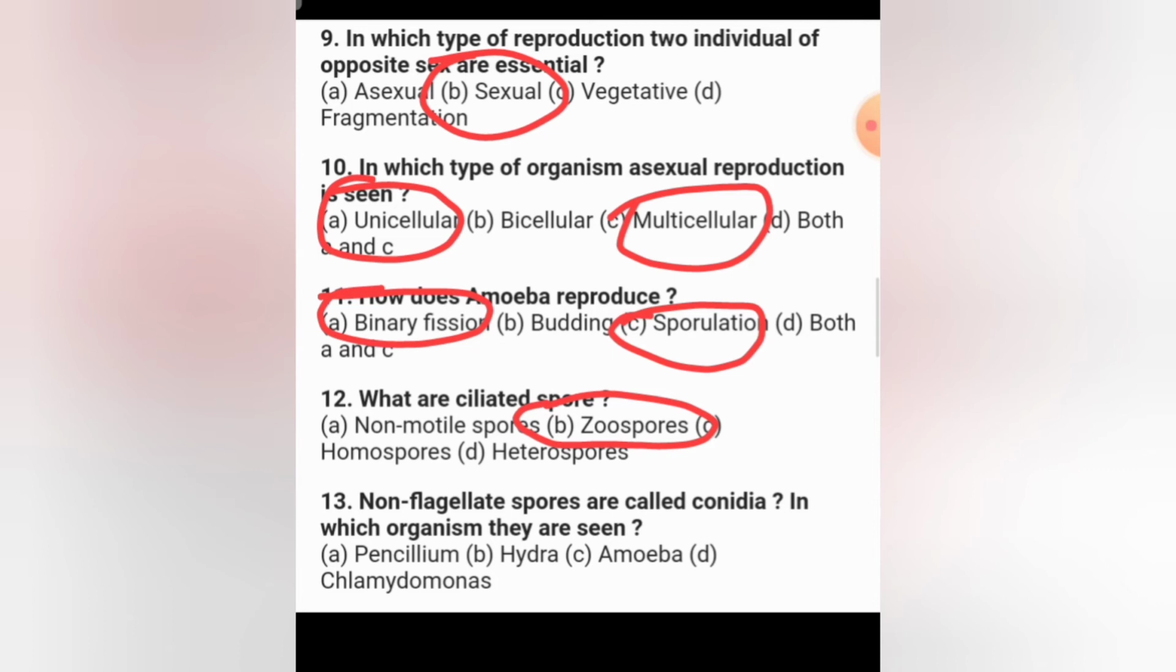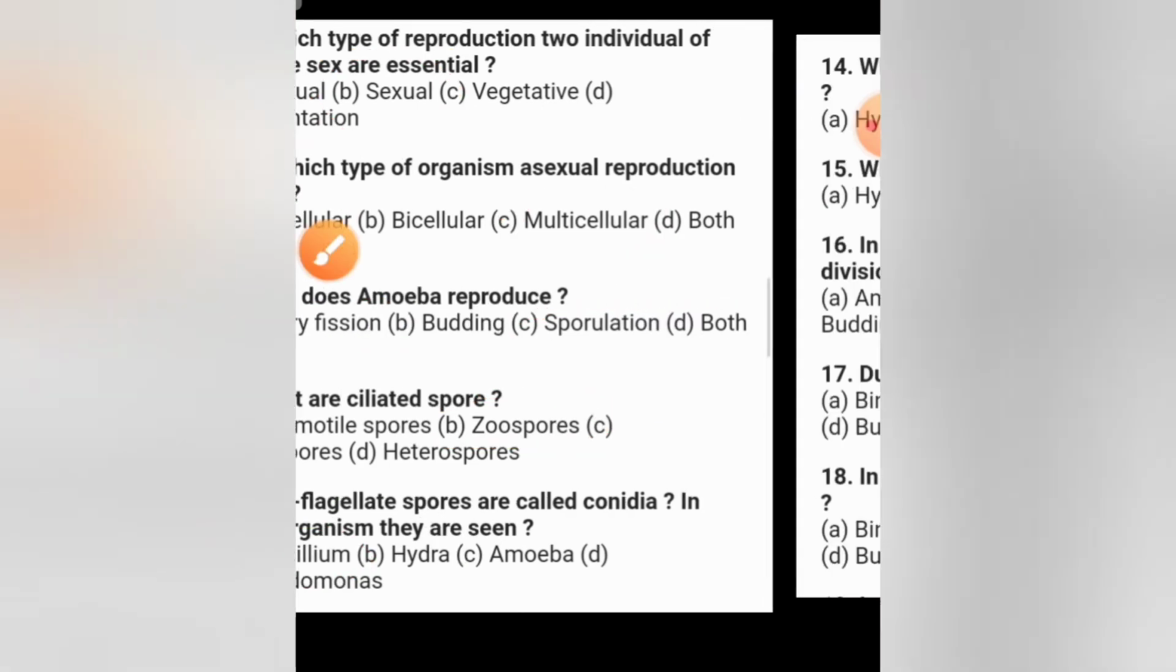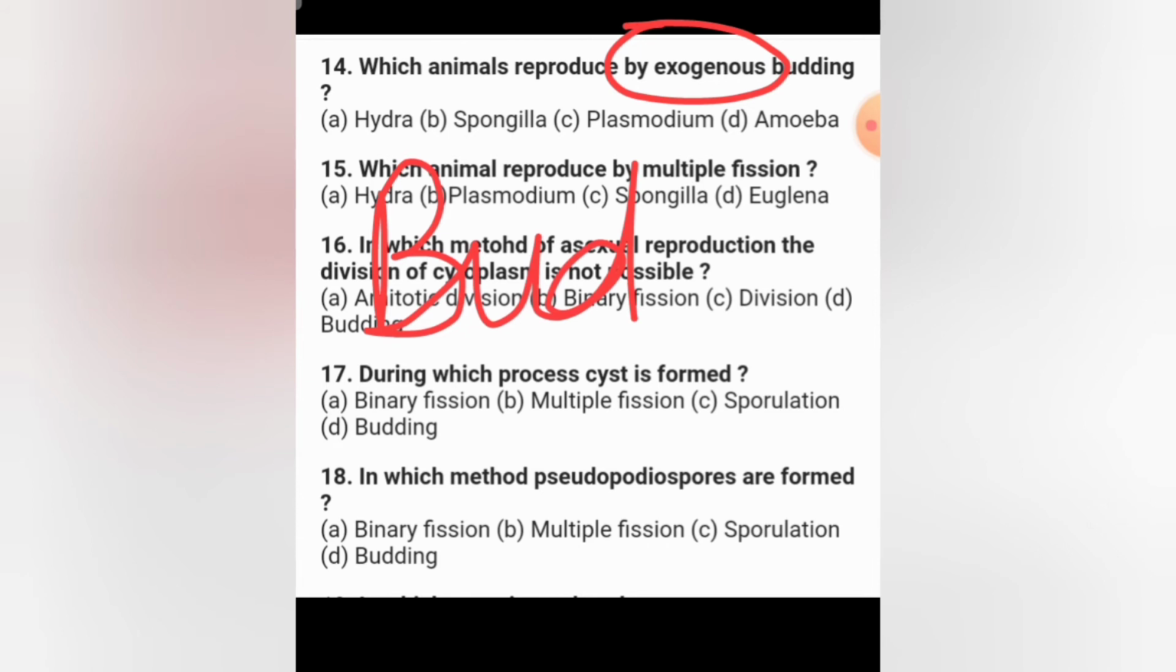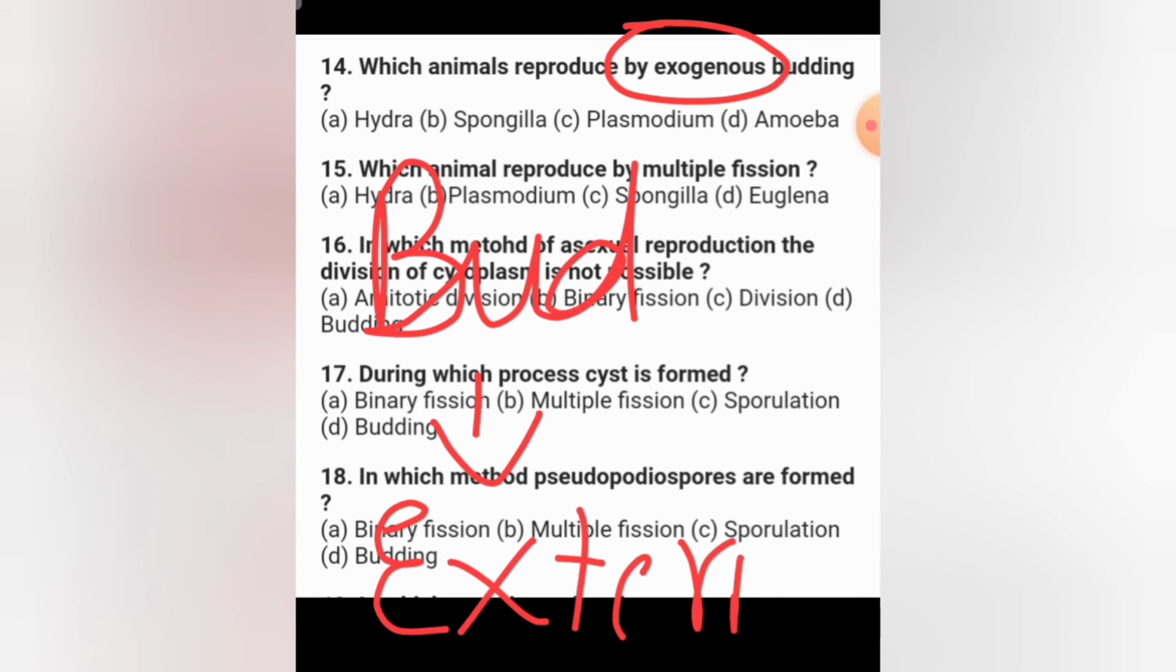In which organisms are they seen? And conidia is a type of asexual reproductive structure in penicillium. So penicillium is the right answer. Let us move on to the next question. Which animals reproduce by exogenous budding? So here the word exogenous. Exogenous in the sense the buds which are going to be produced on the external surface. They are called exogenous budding, and exogenous budding is going to occur in hydra. Hydra is the correct answer.